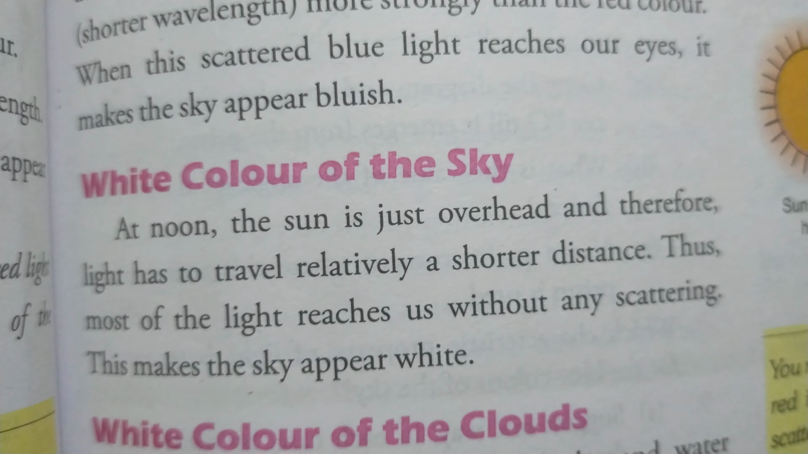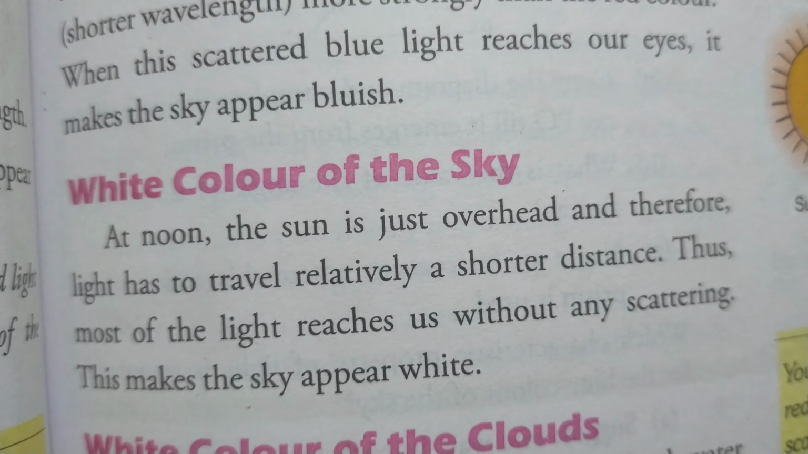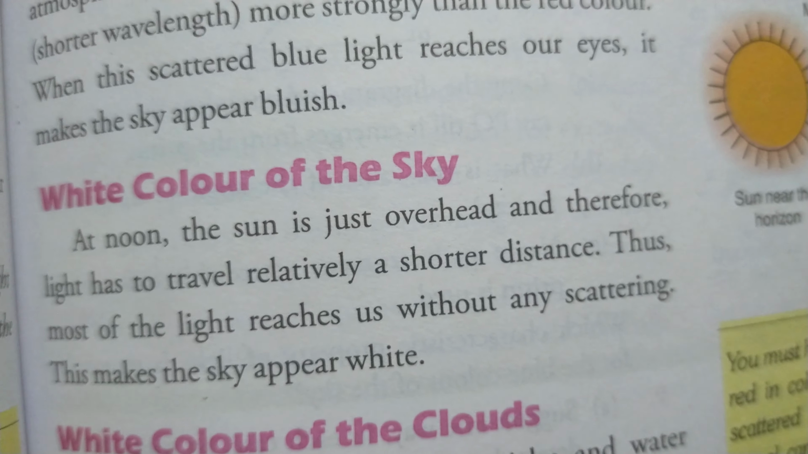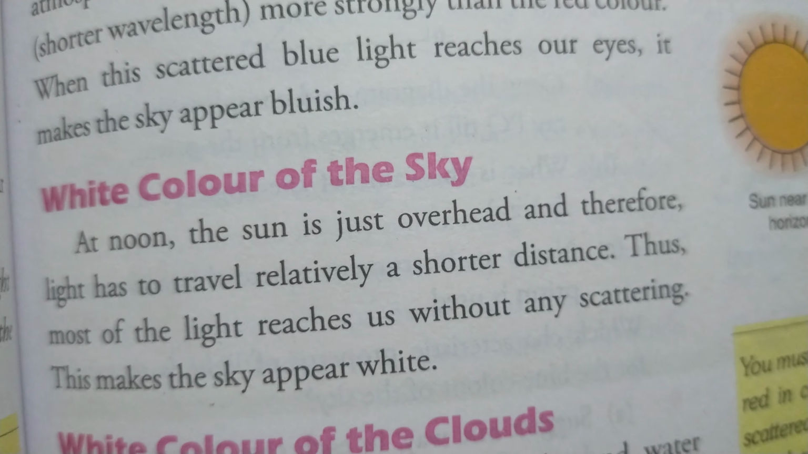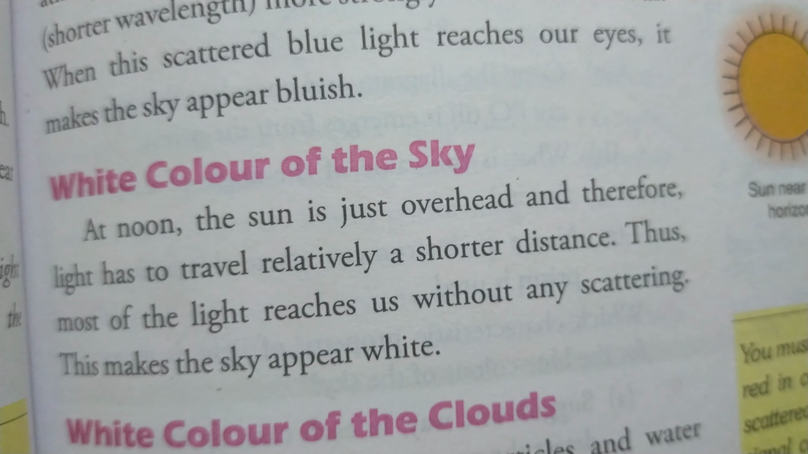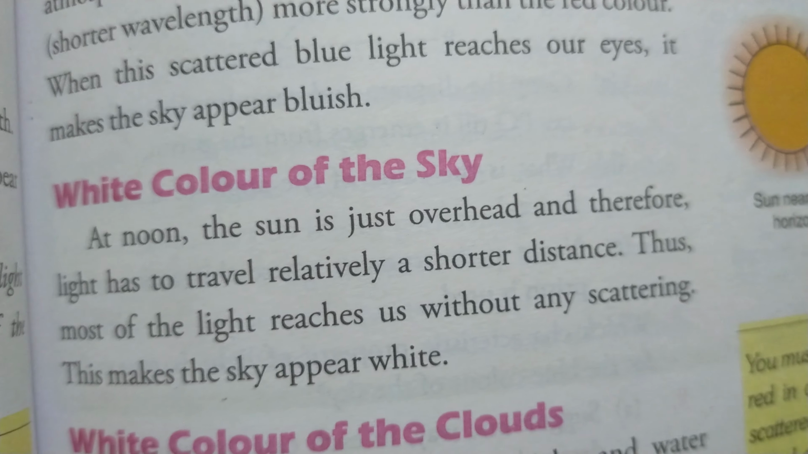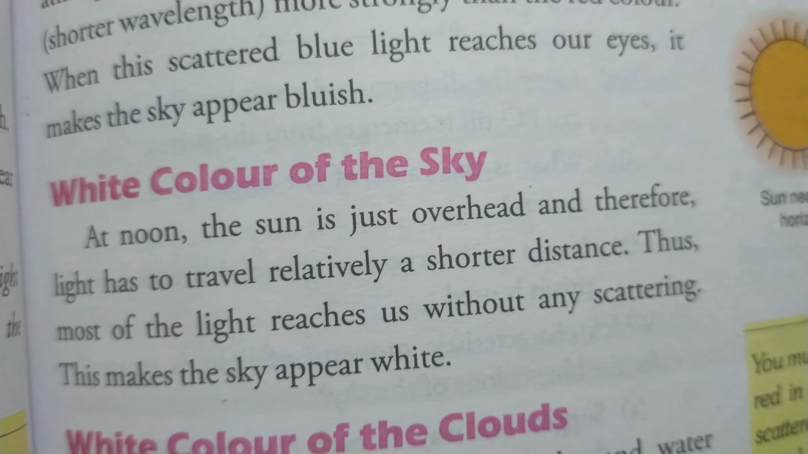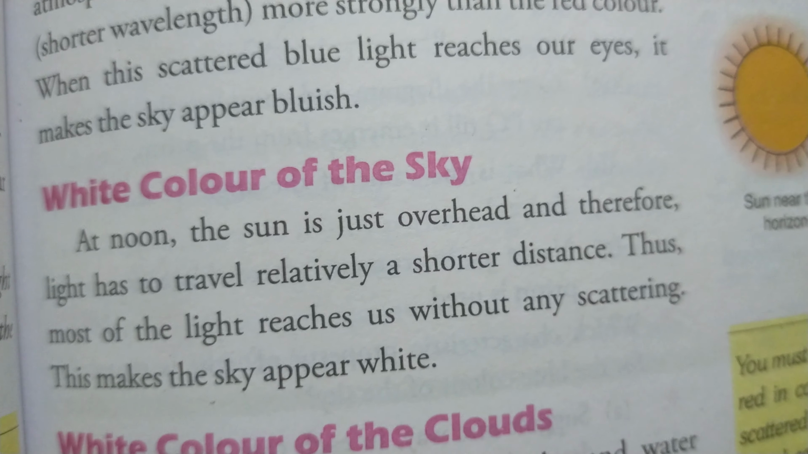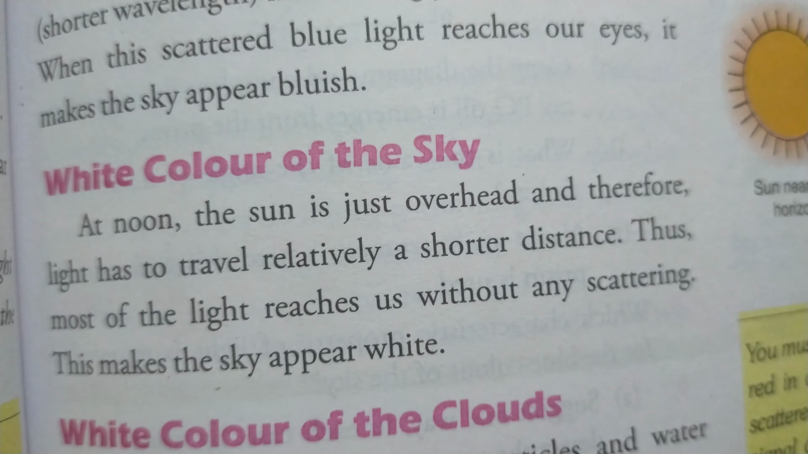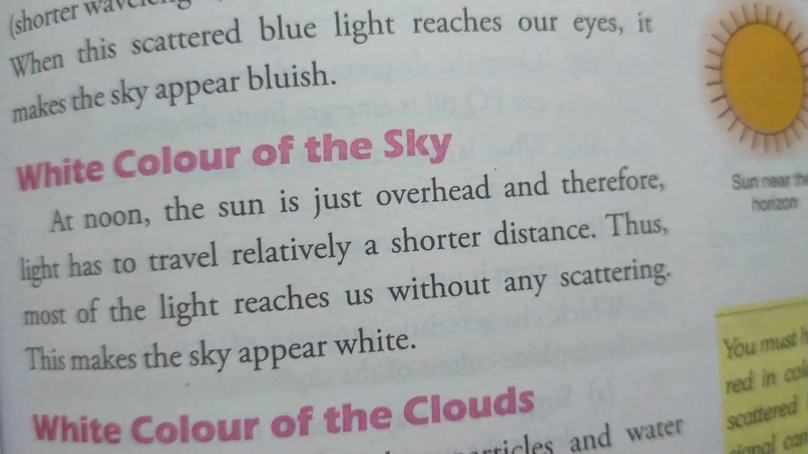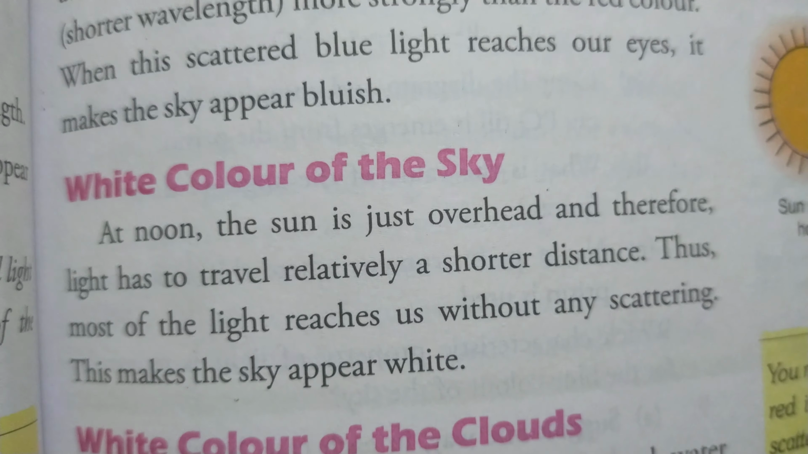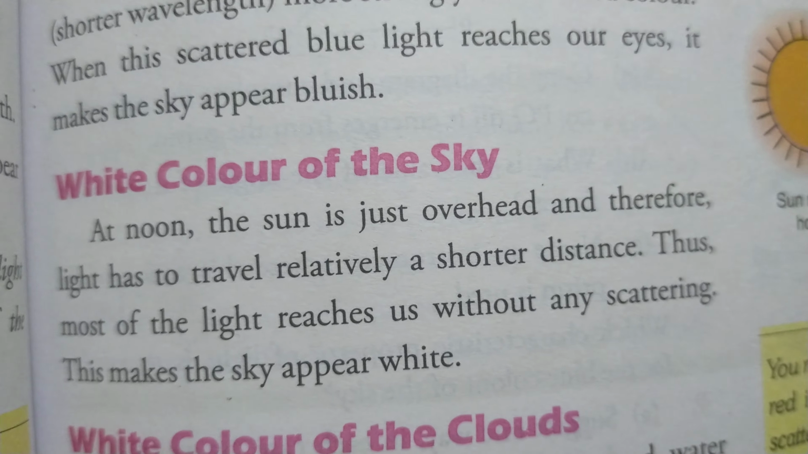So the answer to the question, why is the color of the sky white at noon? At noon the sun is just overhead, and therefore light has to travel a relatively shorter distance. Thus, most of the light reaches us without any scattering. So at 12 p.m., the sun is just overhead, and light travels through a smaller portion of the atmosphere, and thus without any scattering it makes a white color.